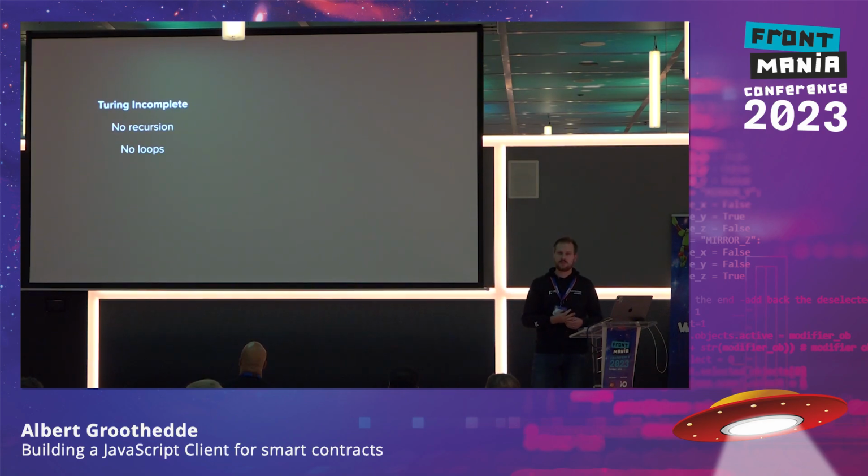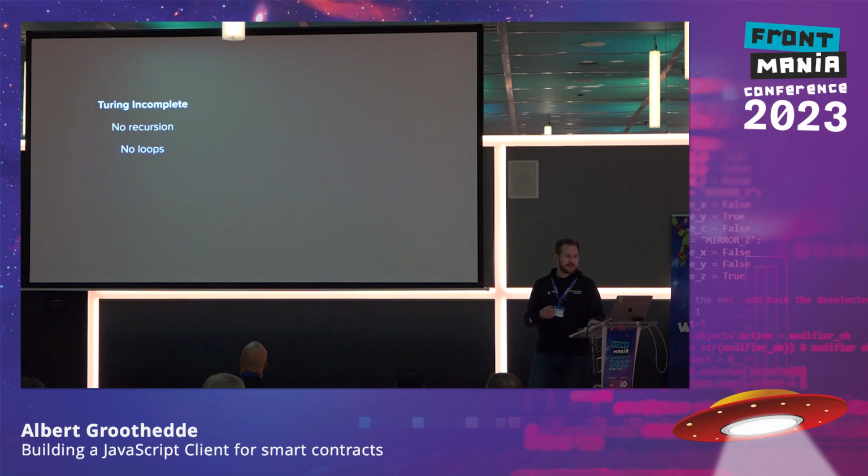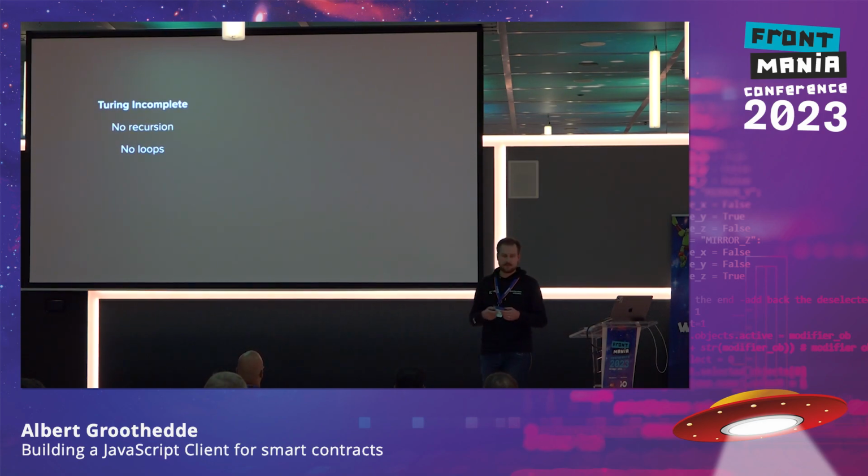If you have no loops, it means that you cannot get into an infinite loop, where you only apply a modification on a set of elements in an array, because that is possible. The second one is that there is no recursion, so there's also no problem of, for example, Stack Overflow errors, which is really nice. And because of this, we can make smart contracts 100% testable with all the options available.